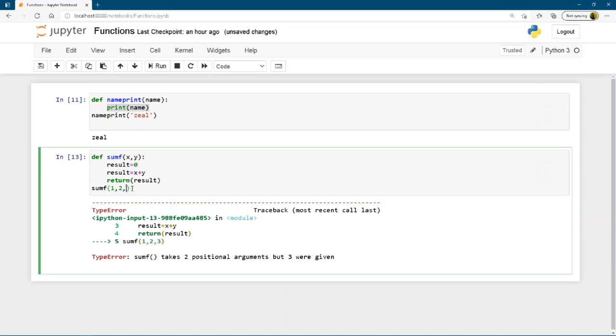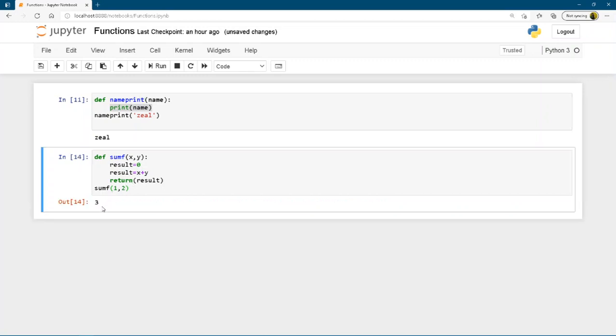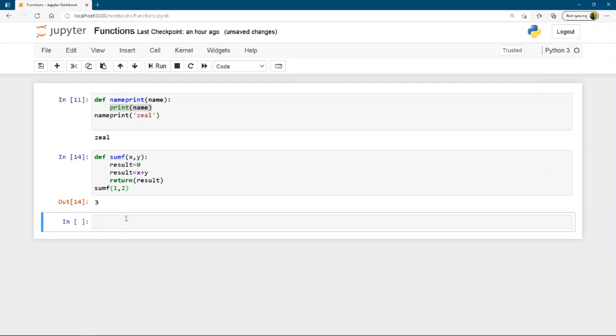Now, if instead of 3, I give only 2 arguments, it will not give an error and it will run the block of code and return the result. I hope it's clear now. Now let us see the next type.